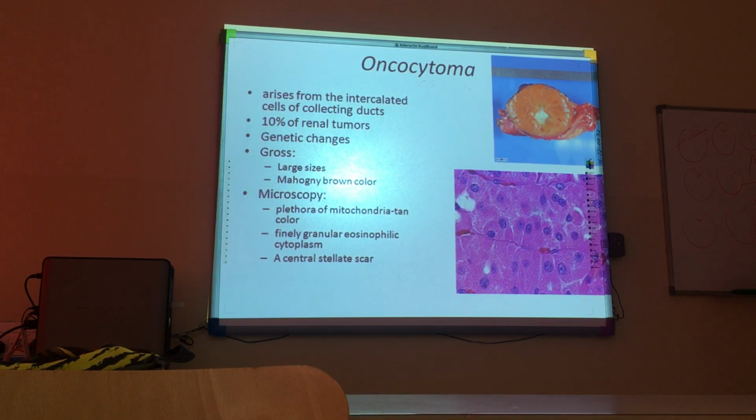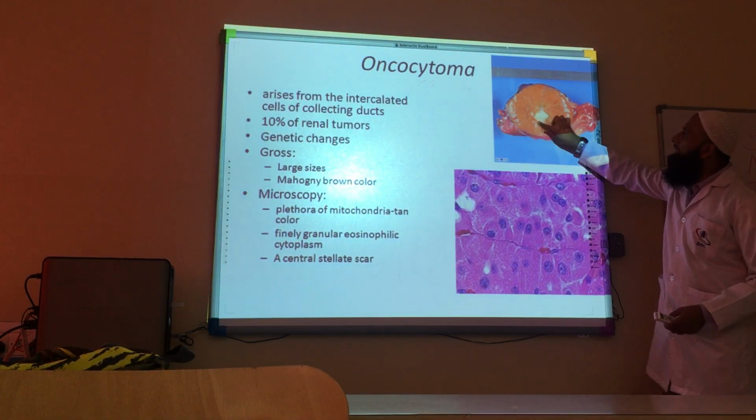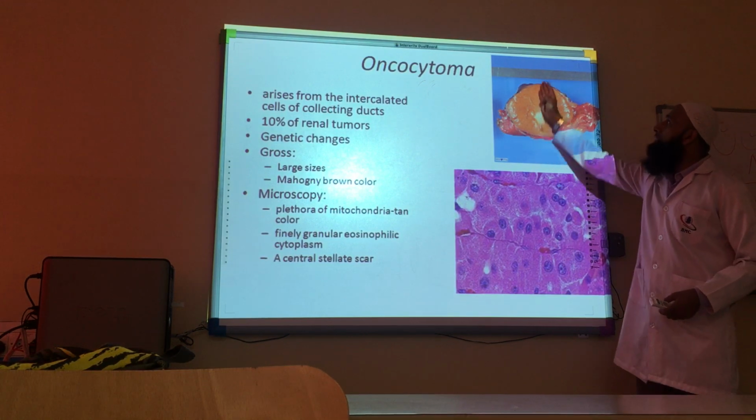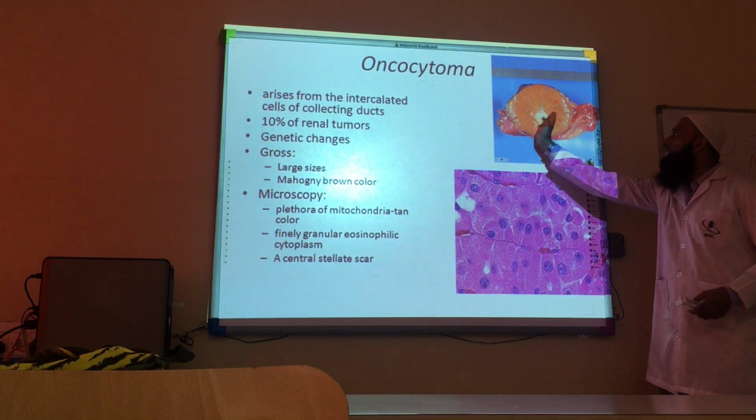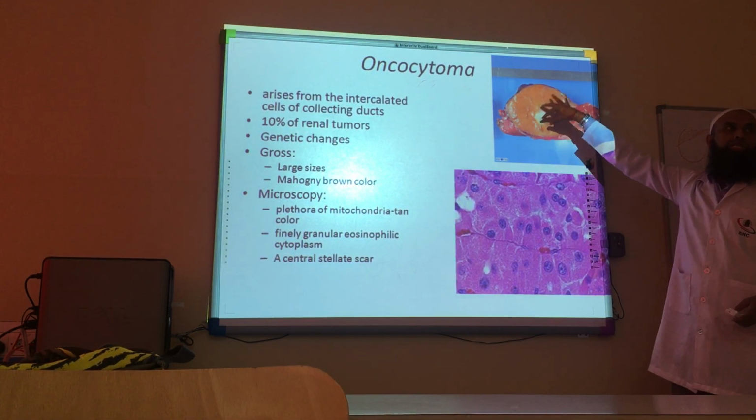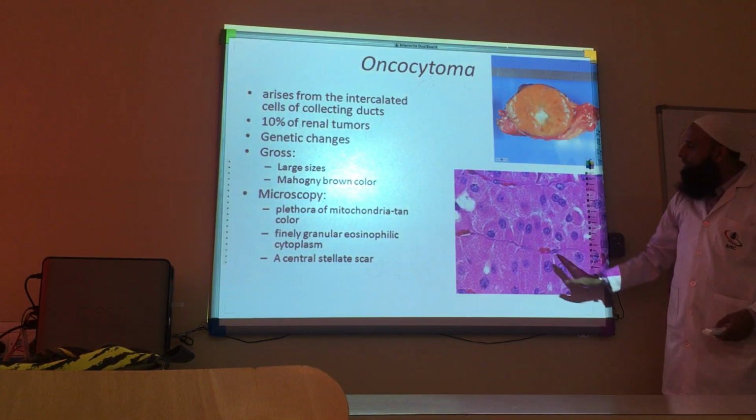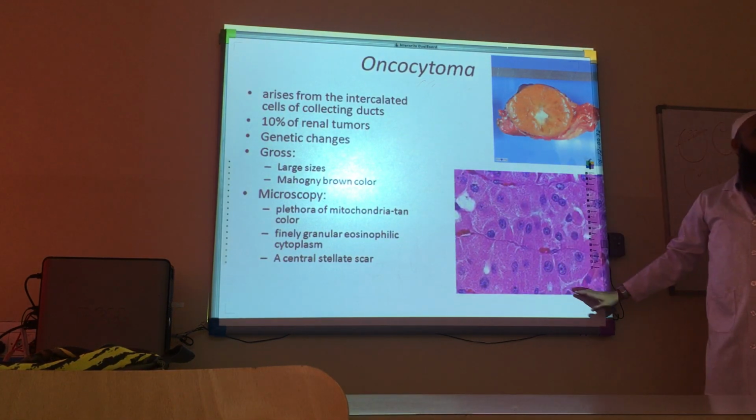Plethora means a lot, a wide range of mitochondria, tan color. So we see a lot of color because of excessive mitochondria, and there is finely granular eosinophilic red cytoplasm everywhere. And sometimes in the gross you also find a white area, a central scar, which can be running in one direction. This is also a gross finding, and sometimes you can also find that area to be very fibrotic.